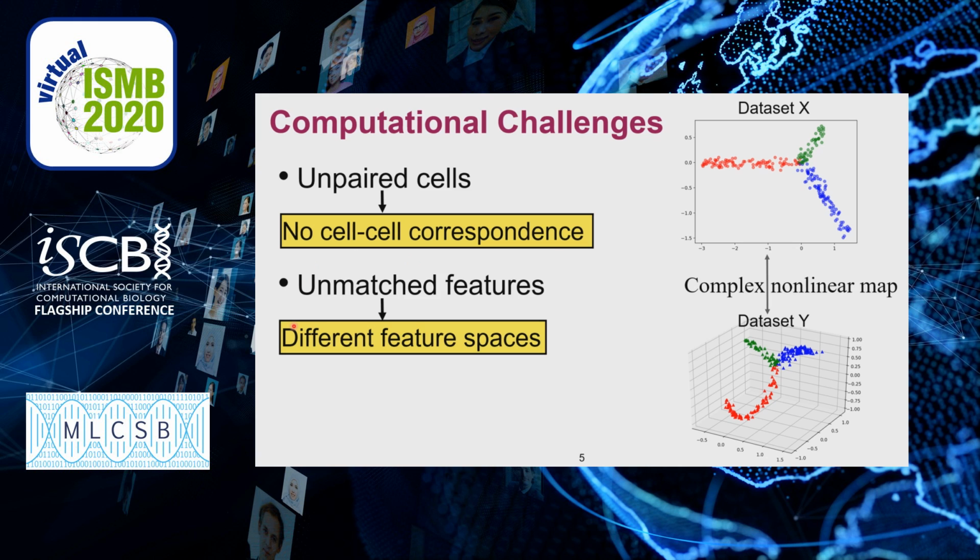Third, there may be nonlinear geometrical distortions within a dataset. For example, the two datasets have similar intrinsic low-dimensional structure, but they are in different feature spaces and have different geometric distortions. Our job is to find the complex nonlinear map between datasets.